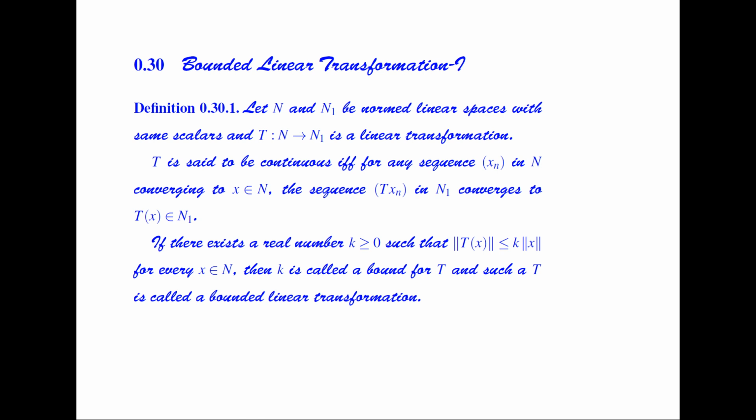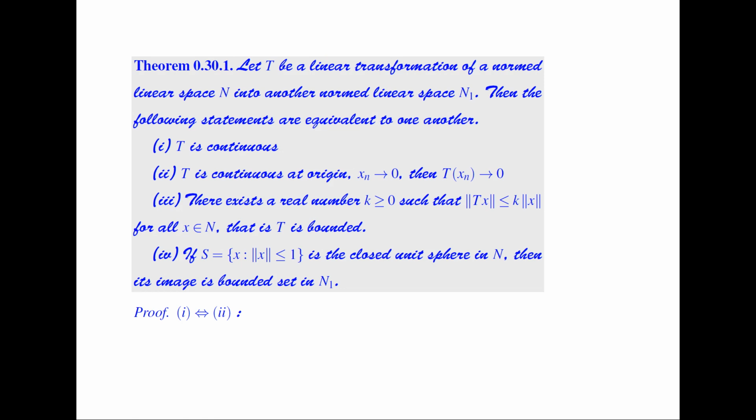If there exists a real number k greater than or equal to 0 such that norm of Tx is less than or equal to k times norm of x for every x belonging to N, then this k is called a bound for T, and such a T is called a bounded linear transformation. Let T be a linear transformation of a normed linear space N into another normed linear space, say N1. Then the following statements are equivalent to one another.